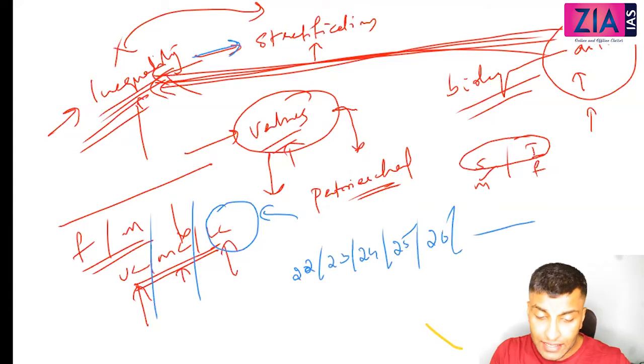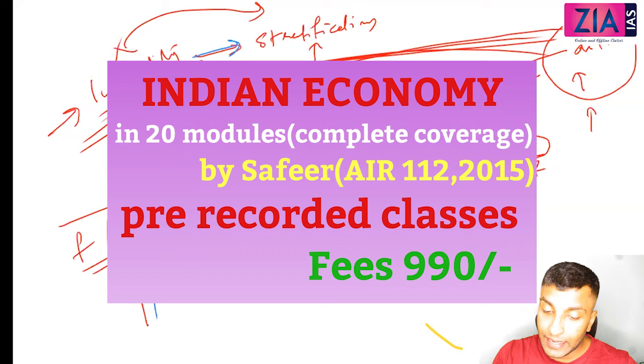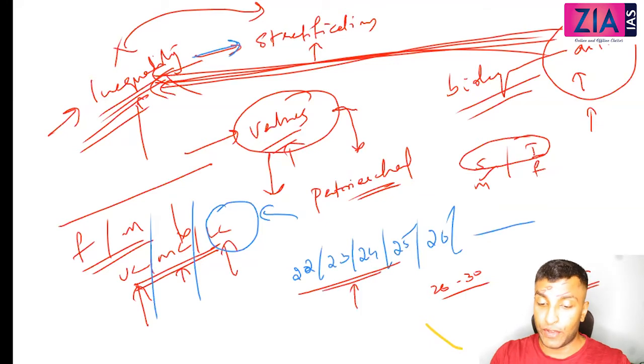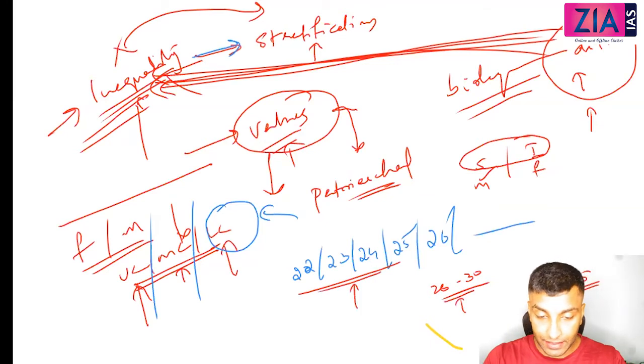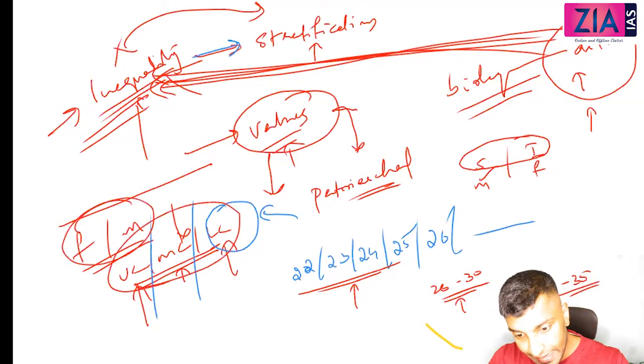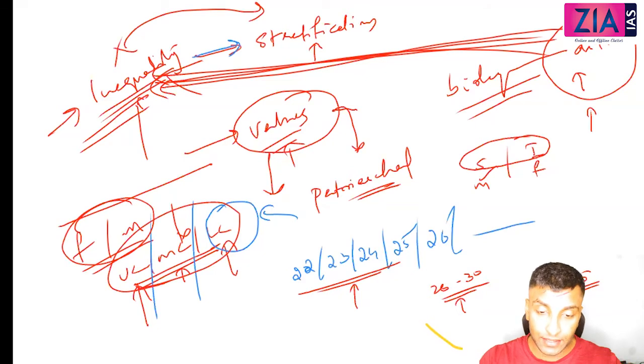So what I'll do, I'll classify: this is one group, 22 to 25, and then 26 to 30 another group, and 30 to 35 another group. Okay, so that is what you mean by pattern. You identify a pattern. It can be on the basis of age, sex, income, caste, it can be anything. So when you see a pattern, that is stratification.